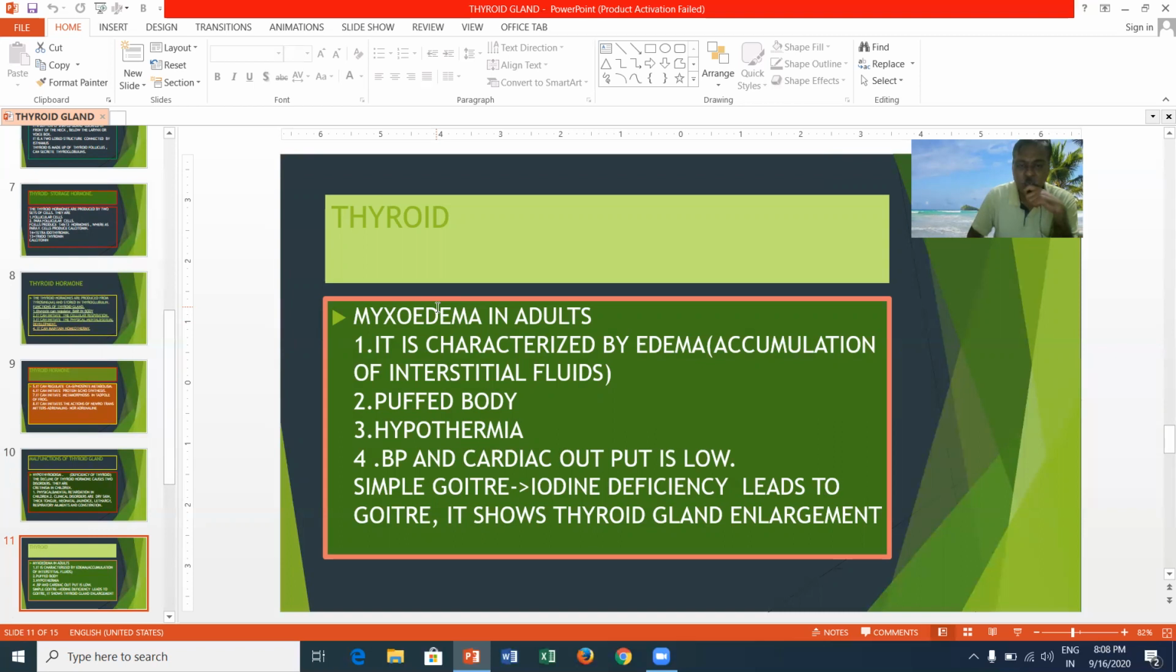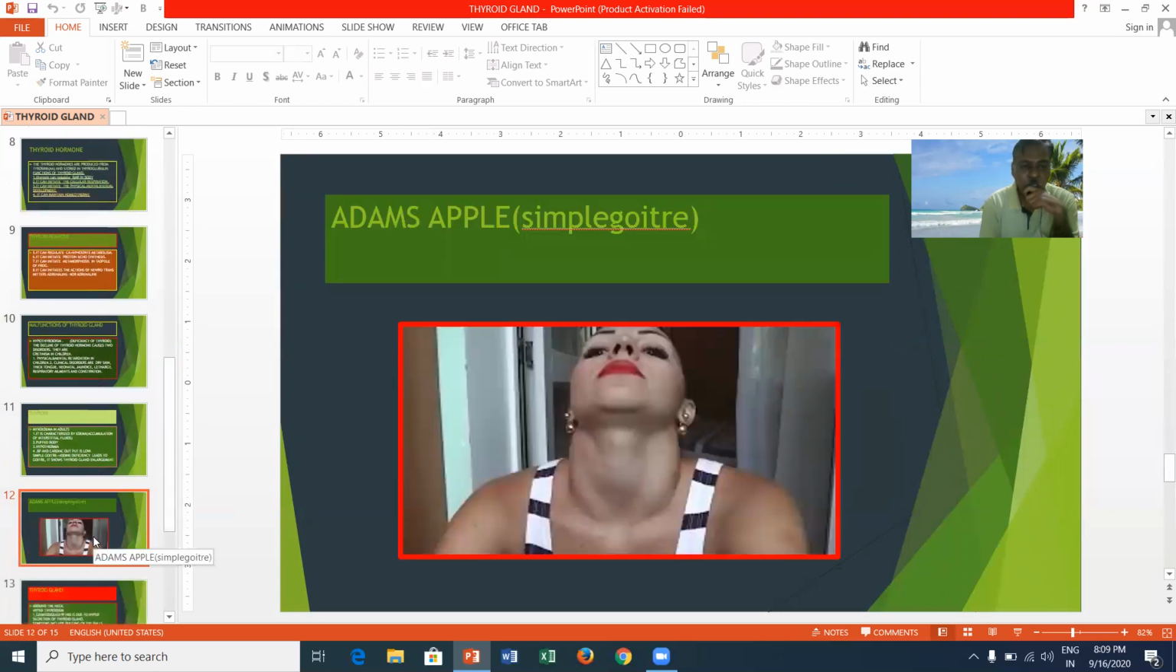It is also called simple goiter or Adam's apple. It shows thyroid gland enlargement. Here you can see the picture of Adam's apple. Due to the deficiency of iodine, the thyroid gland does not work properly. Thereby, it causes a simple goiter. That means the bulging of an apple-like structure around the neck. That is called Adam's apple. This is also called simple goiter. This is mainly due to the iodine deficiency in